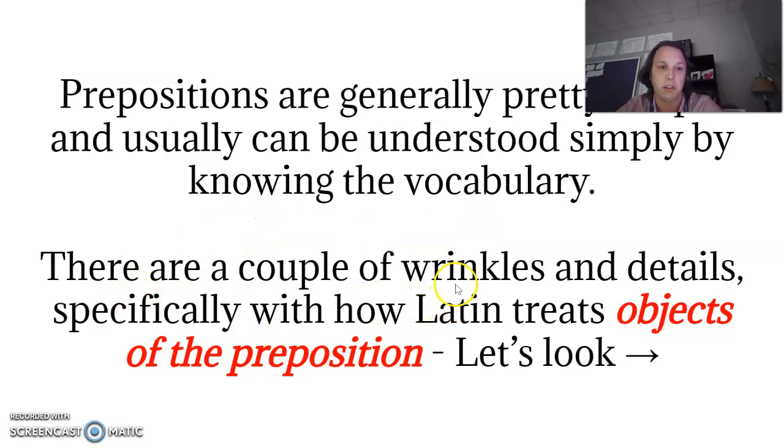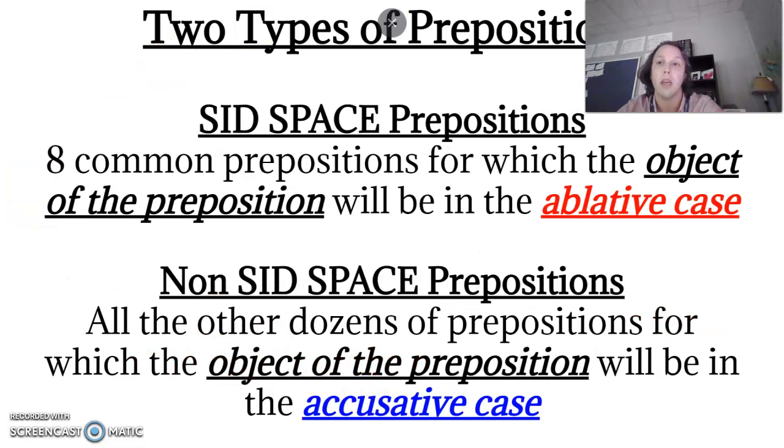There are a couple of wrinkles and details specifically with how Latin treats objects of the preposition. That's that second word that goes with the preposition to make the prepositional phrase. So let's look at what those look like. In general, there are 2 types of prepositions. You have SID space prepositions and non-SID space prepositions.